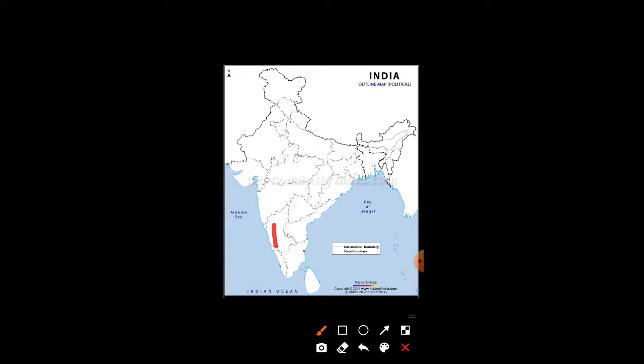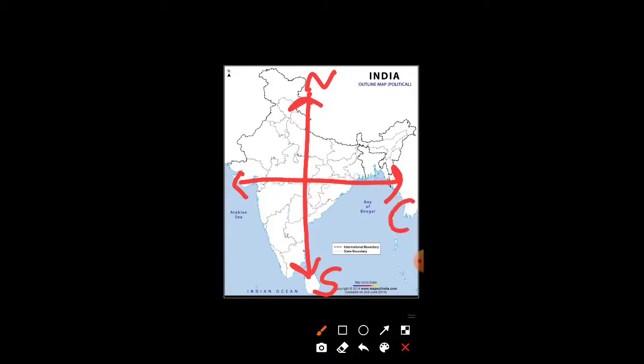Students, now we will understand them with the cardinal directions and intercardinal directions. This was north, this is south, east and west. Now students, here we have done Karnataka. Now Karnataka is in which intercardinal direction? It is in between south and west. The direction of Karnataka will be southwest. Same with Goa.